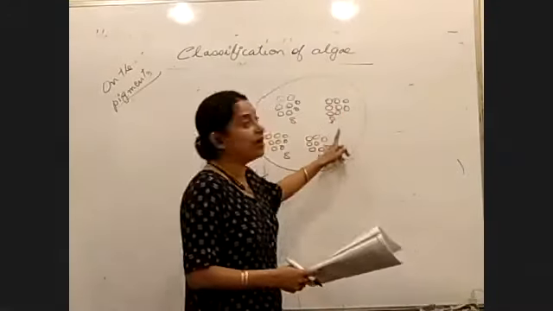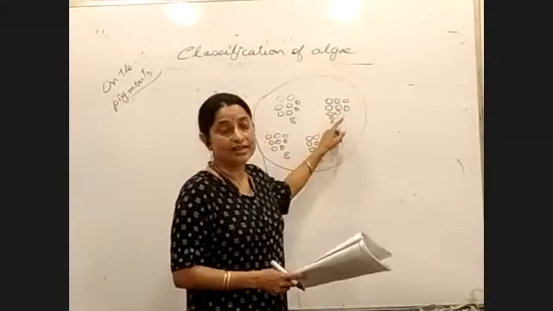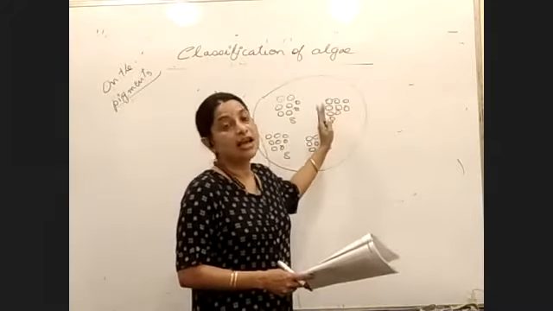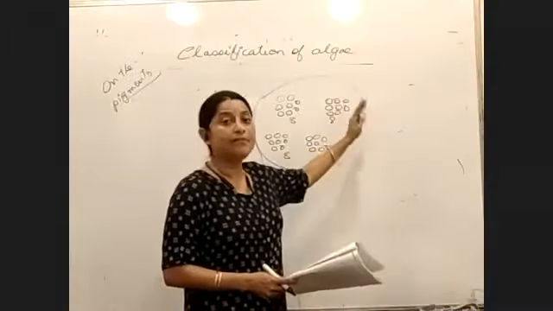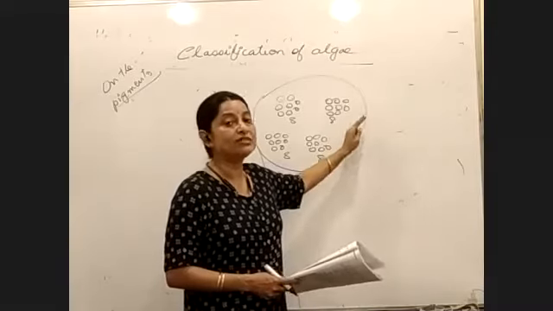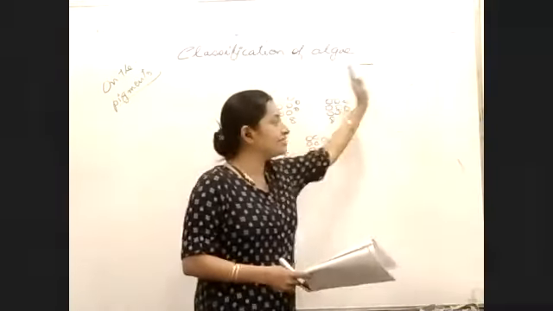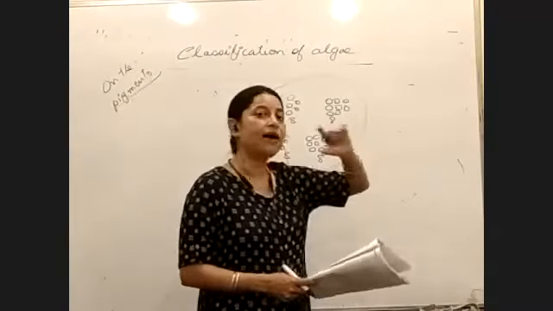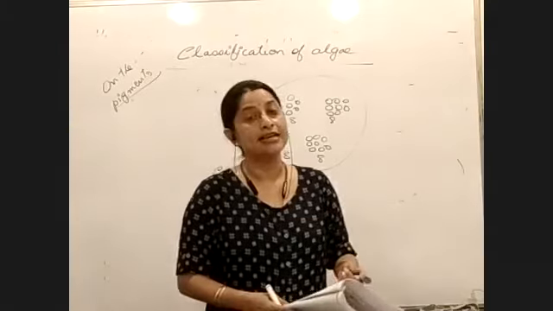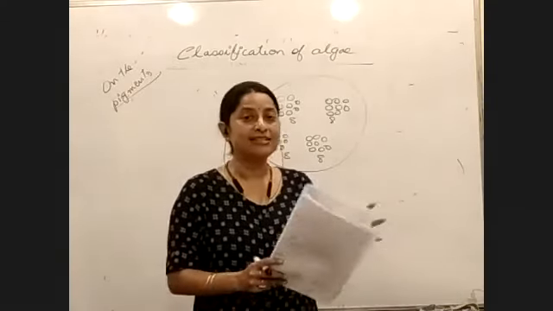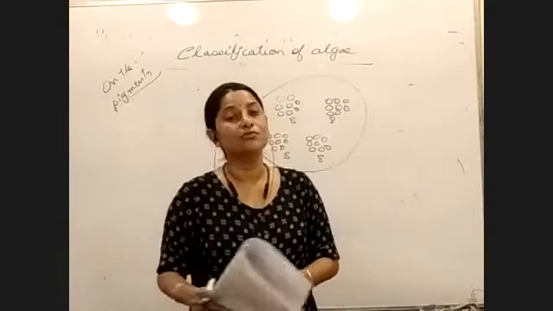The next time they divide, and we know that they are independent unicellular organisms. After reproduction, the baby cells will also remain in the fixed pattern. They will form the next colony with 8 or 10, not necessarily 8. I am not giving the number to be precise, just to know that if the parent cell has a group of 8, then the baby cells will also have a group of 8.